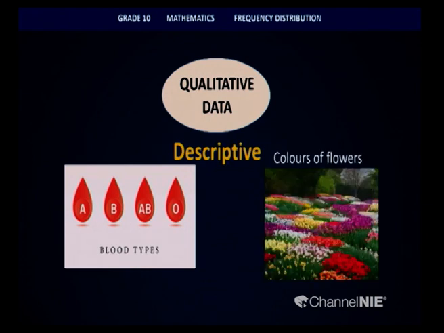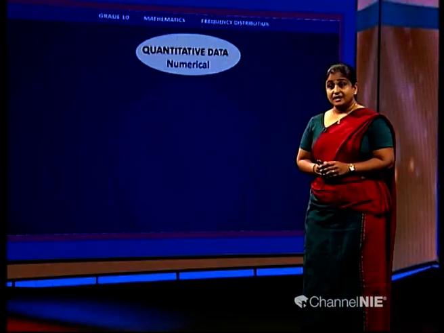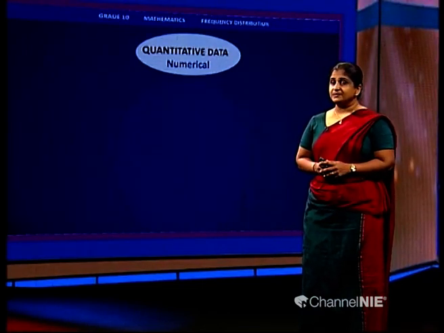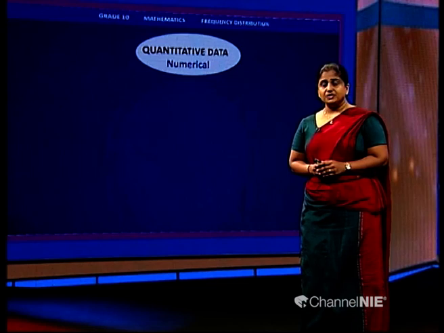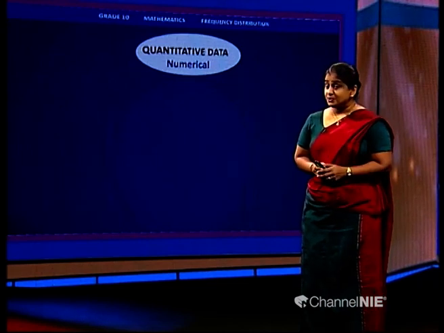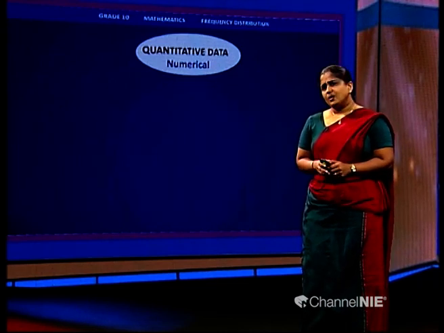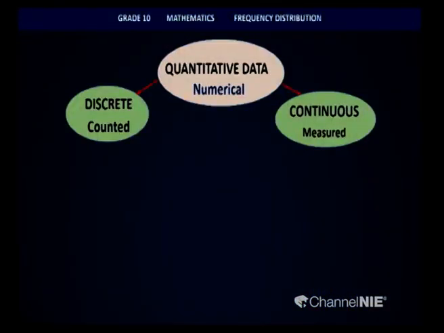The next type, quantitative data, will always be a numerical value. For example, children, look at the size of the shoes that you are wearing, or maybe your body mass. Both of these are numerical values. So, those fall into the quantitative data type. Quantitative data also can be separated into two types: discrete data and continuous data.